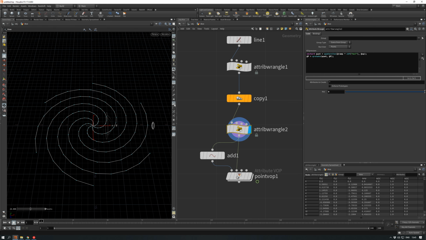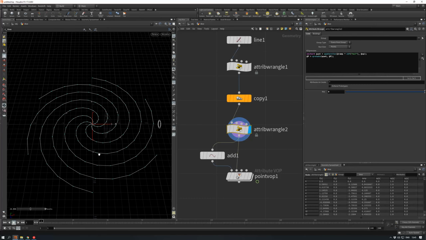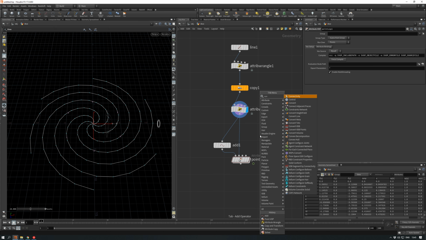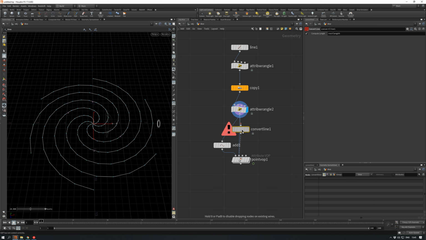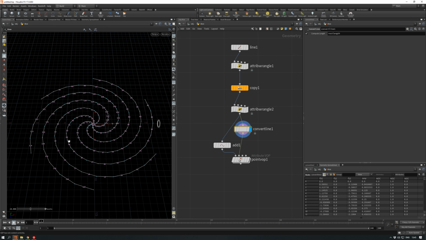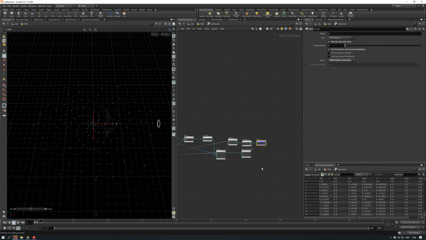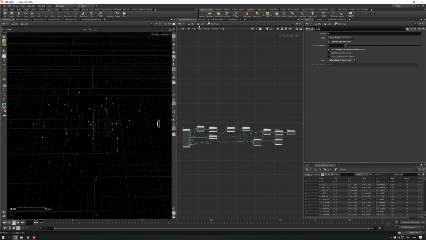If we visualize it, you see it's 2, 3, 0. If you want them to be different primitives, because they can be different primitives, we can add a convert line node, and you will have them as different separated primitives. But you can do this kind of setup with this approach, I think. Yeah, that's pretty much it for this part.